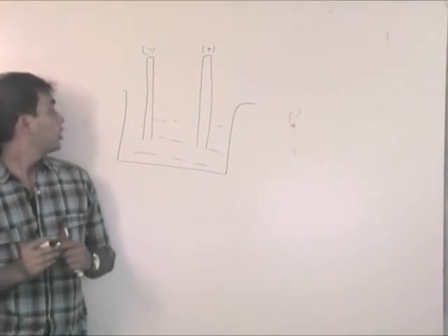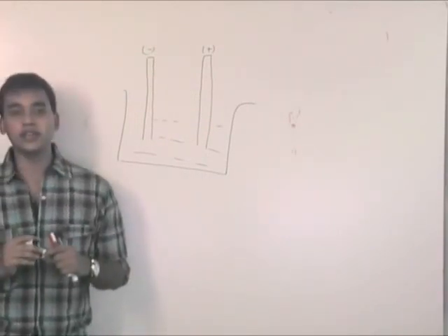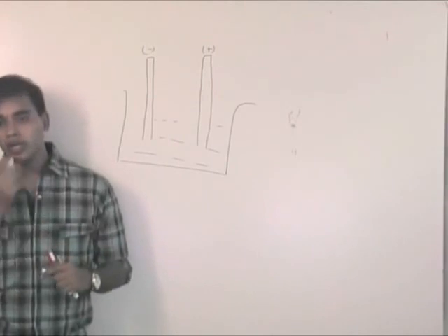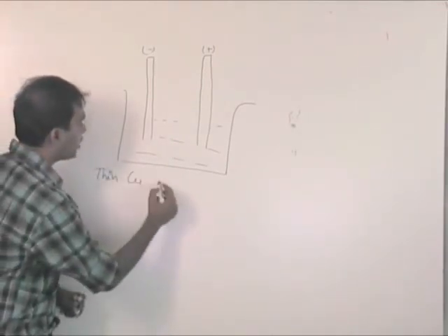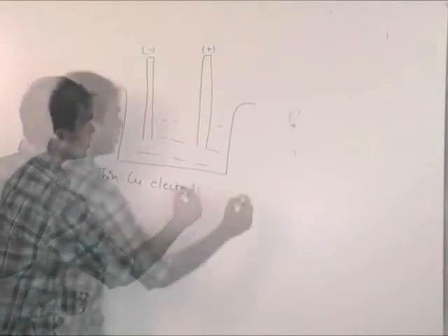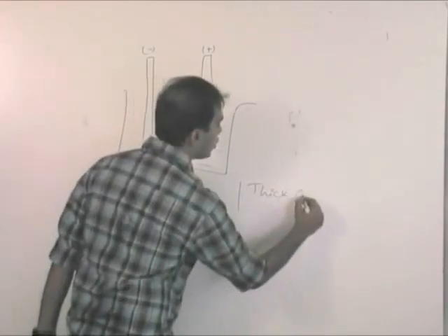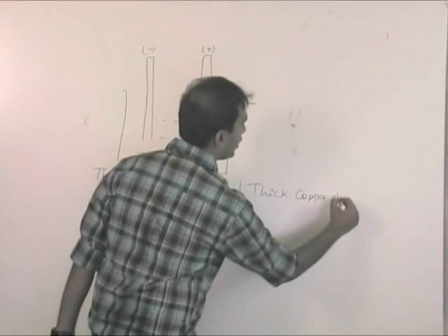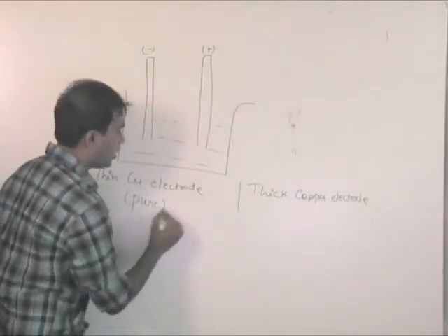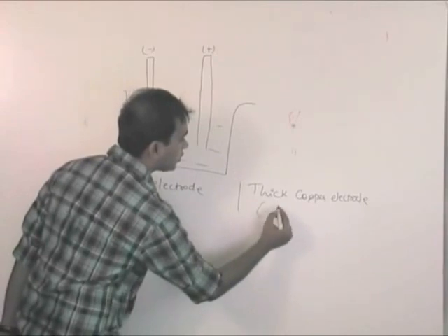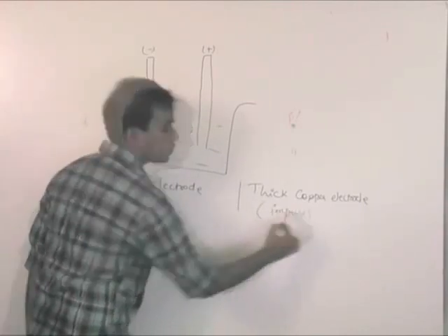When you were young, in class 10th, a question was given to you that you have a thin copper electrode and a thick copper electrode. The thin copper electrode was pure and the thick was impure.